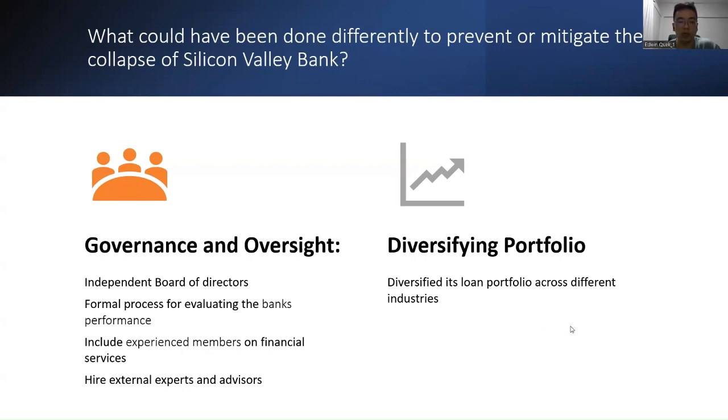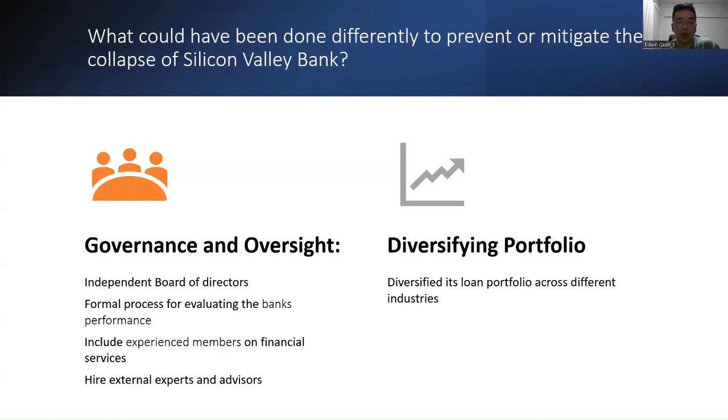As such, SVB should have implemented an independent board of directors that represents all of the stakeholders' interests, including members with experience and expertise in the financial services industry, a formal process for evaluating the bank management's performance, and hired external experts and advisors for the bank management's performance and risk management.